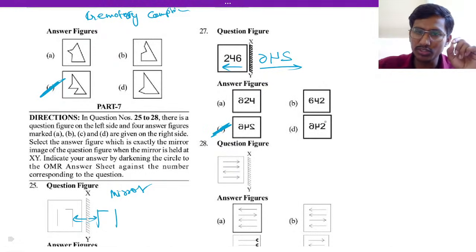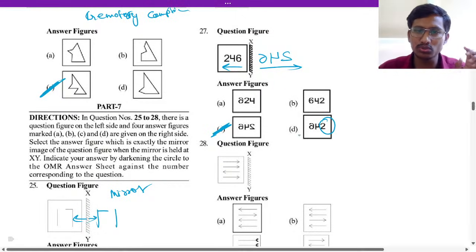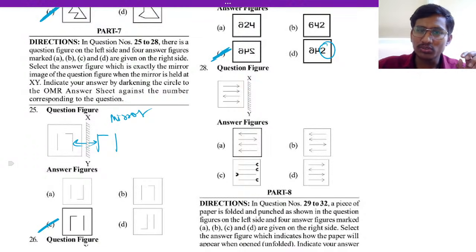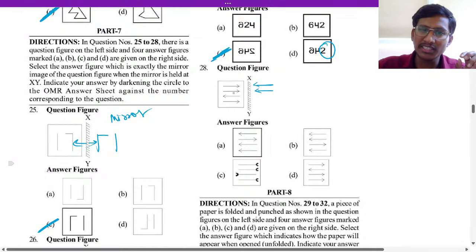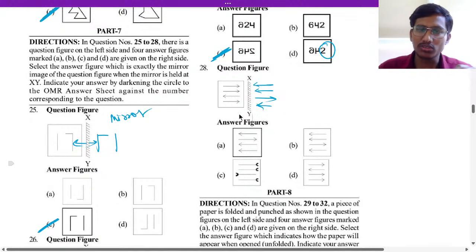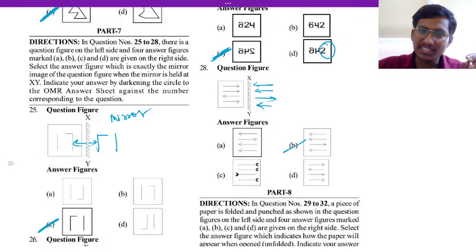So in D, don't be confused. Here it is the same 2. In D, the same 2 is there. Now 28. So this arrow, 2 arrows are pointing towards the mirror. One arrow is away. This is how the figure will look. So the top 2 arrows will be towards the left, and then right side and then left side. So B is the answer here.